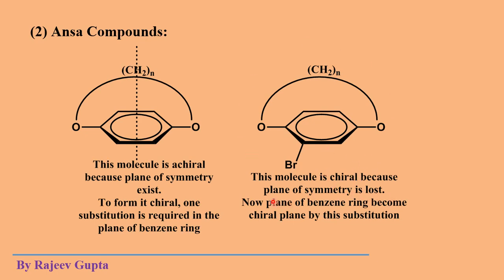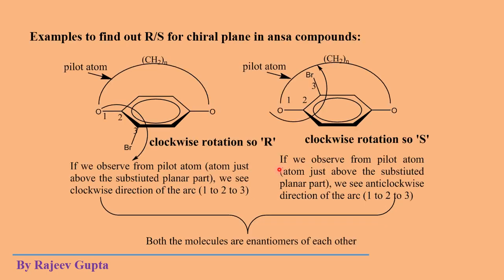Now the plane of the benzene ring becomes a chiral plane by this substitution. This plane of benzene ring becomes chiral plane due to this one substitution. Now see the RS nomenclature of the system.